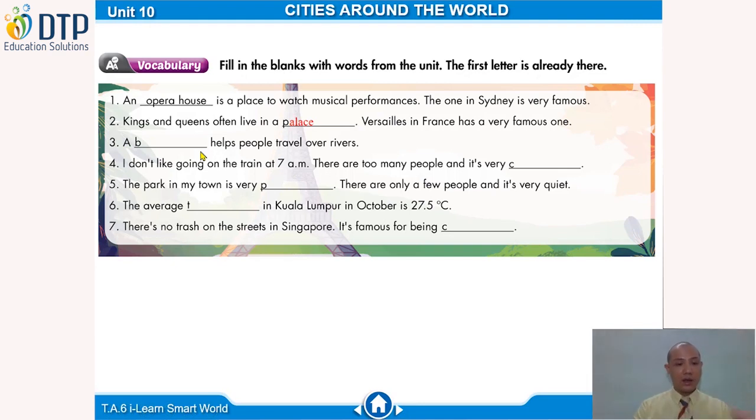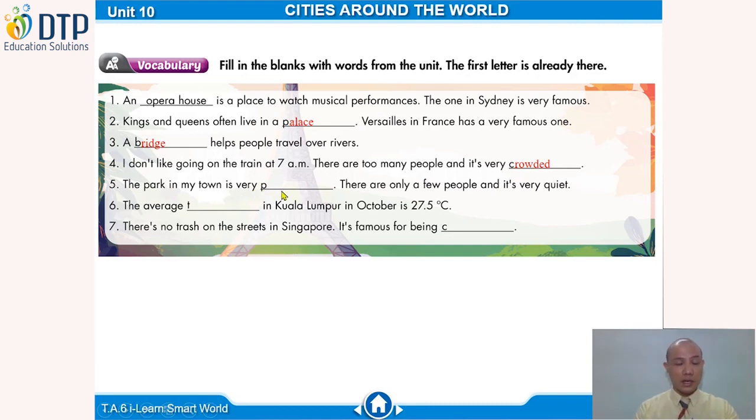So a bridge. Number 4. There are too many people and it's very, mình có chữ C gợi ý. Too many people, so it's very crowded. That's right. Number 5. The park in my town is very, and you have P.